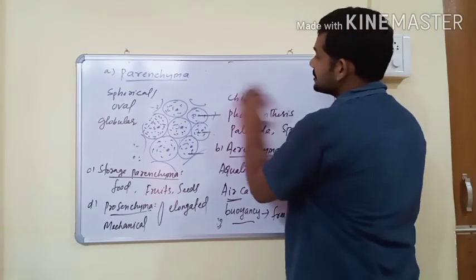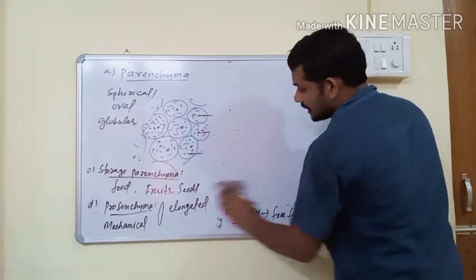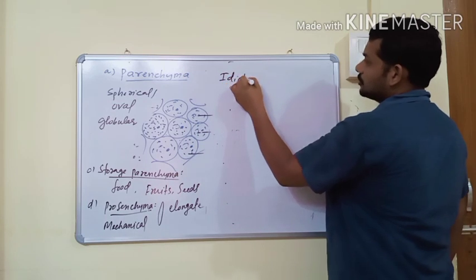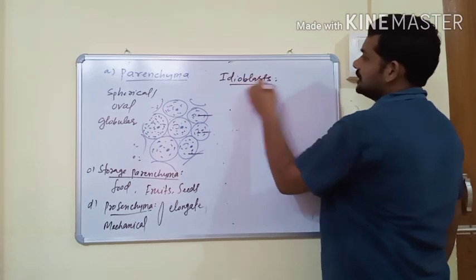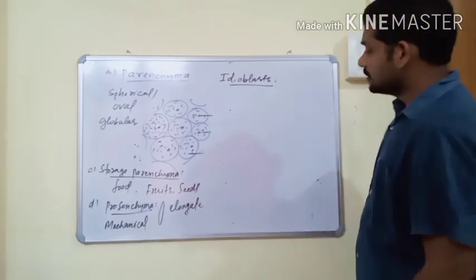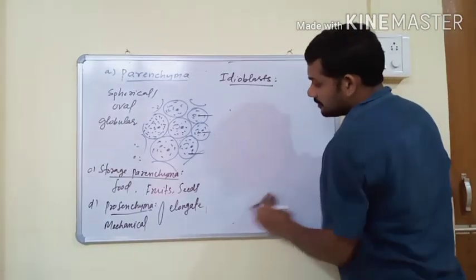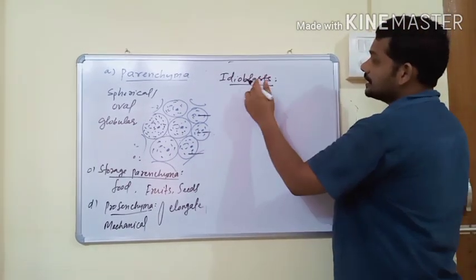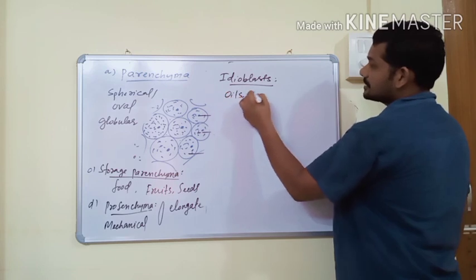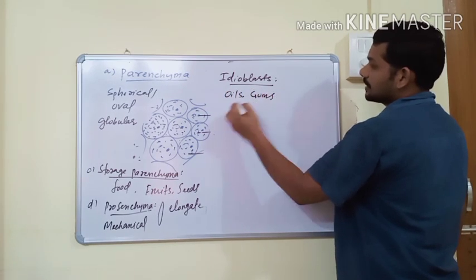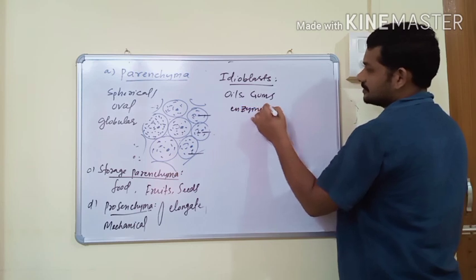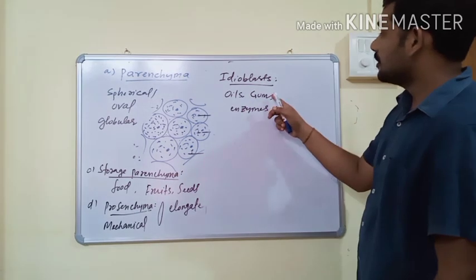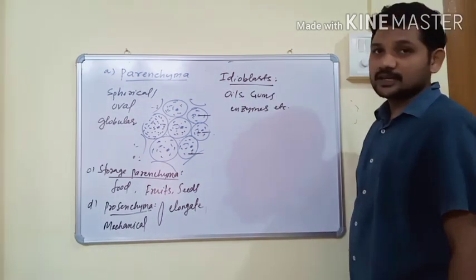to various plant parts. And the last type of parenchyma is idioblasts. Idioblasts are also a type of parenchyma, but the cell wall is made up of lignin, and the parenchyma helps in secretion of oils, gums, enzymes, etc. If parenchyma helps in secretion of gums, oils, enzymes, then the parenchyma is known as idioblast.